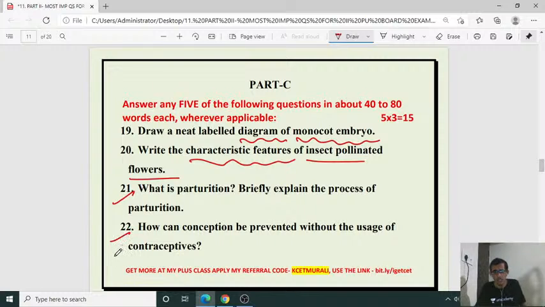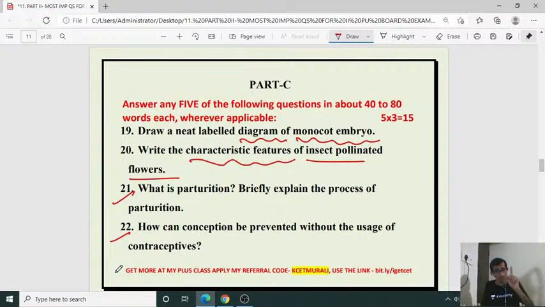Then how can conception be prevented without the use of contraceptives? See, this is a natural method of prevention of unwanted pregnancy. Natural method. See, directly we can ask, write the natural method of prevention of pregnancy, or preventive measures of conception. Instead of that, here we twisted the question, like how can conception be prevented without the use of contraceptives? That is what we have to explain. Natural method of preventive measures for the conception. This is how the question will be there.